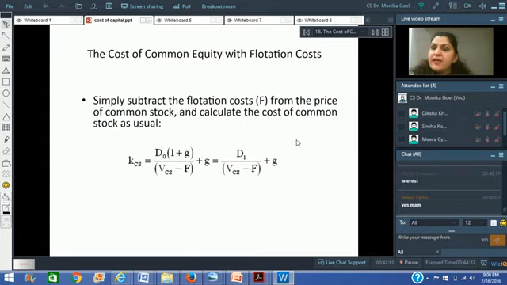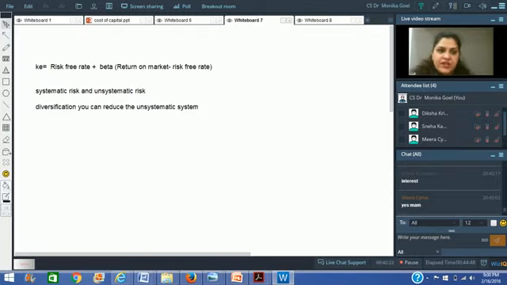How do I find out D1? Because it is the dividend in the next year. You know the dividend for the current year? If you know the dividend for the current year, multiply it with 1 plus g, because there's going to be a growth rate. So there's going to be a growth rate in dividend also.